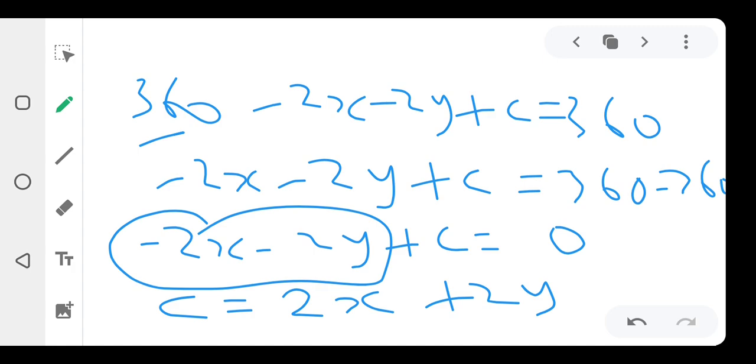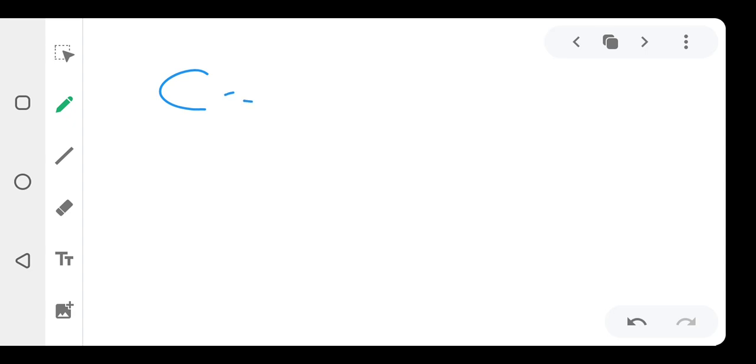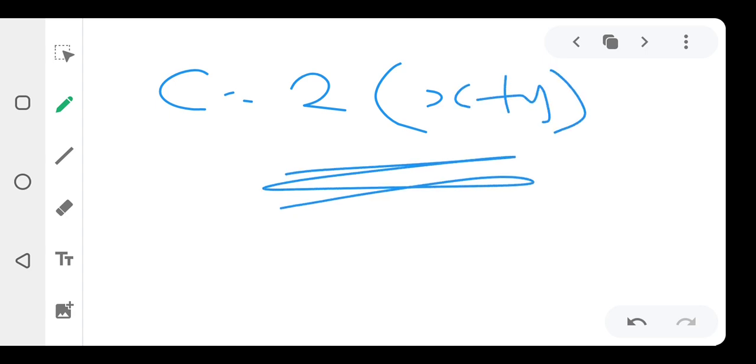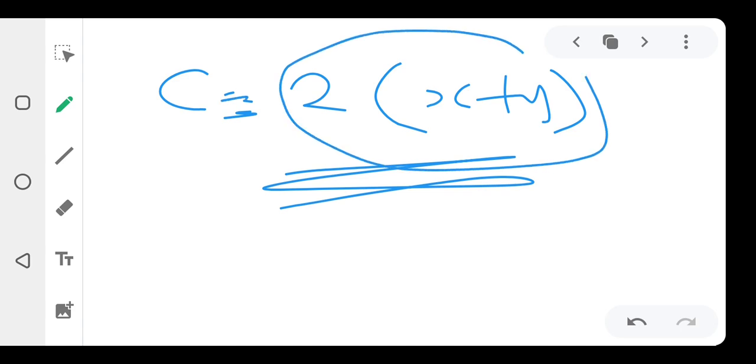So your C will now be equals to 2x plus 2y. Can you see now? So C is equals to 2 in bracket of x plus y. Now let us go back to our question. The angle at the center is twice the angle at the circumference. Let's see if our C is equals to 2 in the bracket of x plus y.